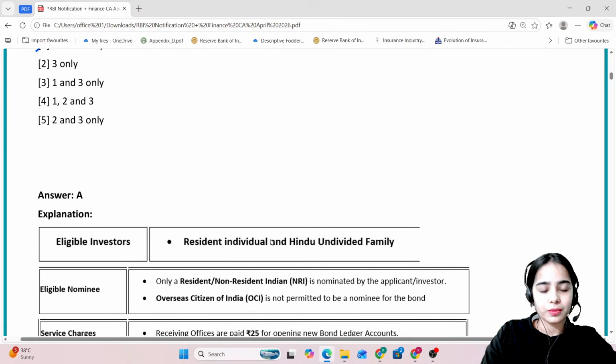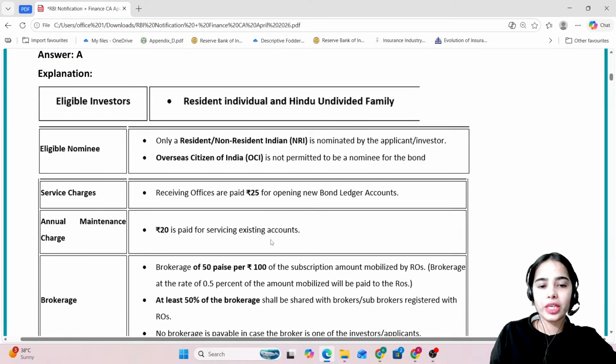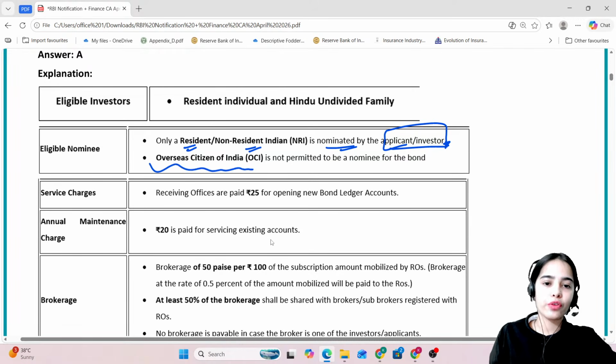That is A. Remember this: only a resident or non-resident Indian can be nominated by the applicant or the investor. An Overseas Citizen of India is not permitted to be nominated for the bond.